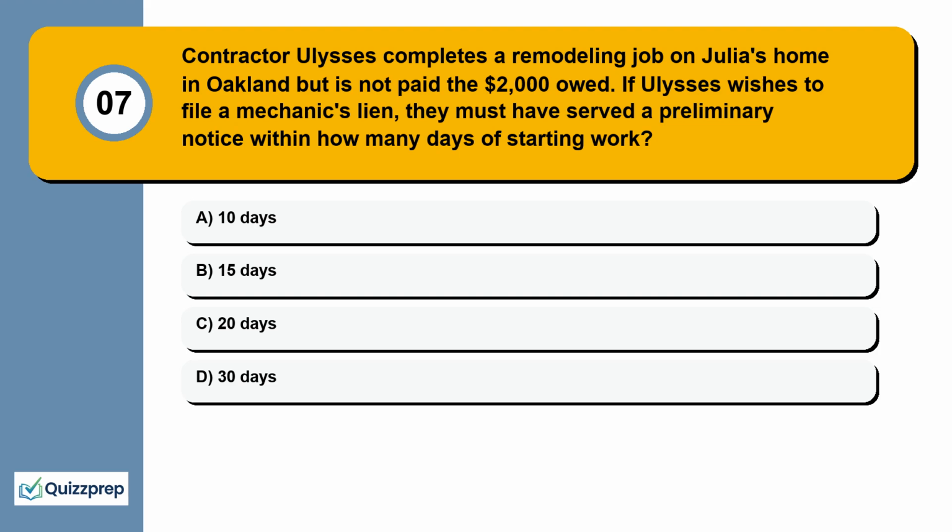Question 7. Contractor Ulysses completes a remodeling job on Julia's home in Oakland but is not paid the $2,000 owed. If Ulysses wishes to file a mechanic's lien, they must have served a preliminary notice within how many days of starting work? 10 days, 15 days, 20 days, 30 days.